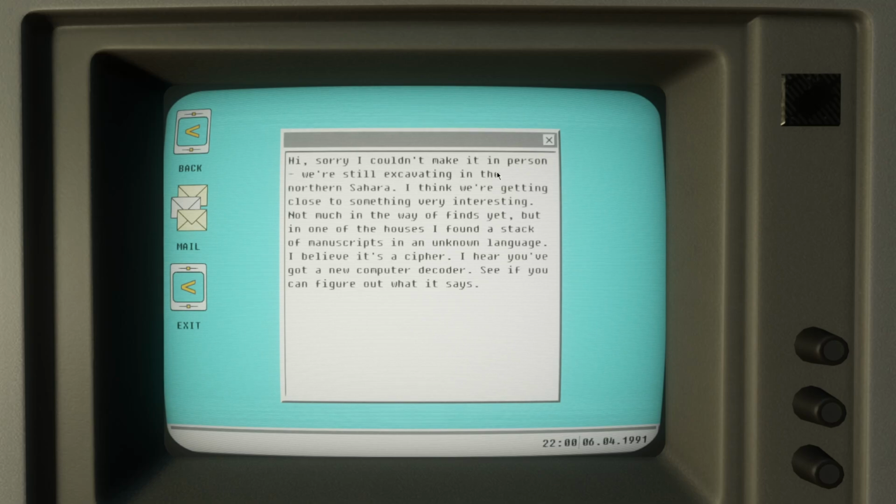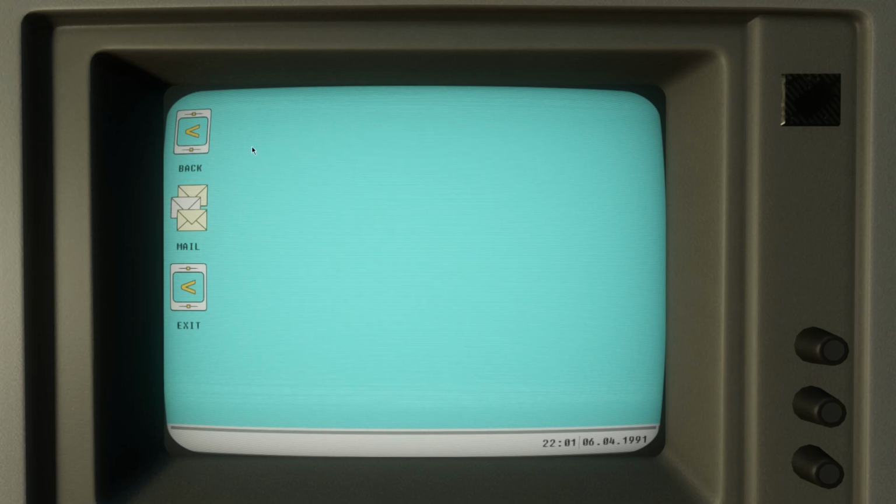Hi. Sorry I couldn't make it in person. We're still excavating in the northern Sahara. I think we're getting close to something very interesting. Not much in the way of finds yet, but in one of the houses I found a stack of manuscripts in an unknown language. I believe it's a cipher. I hear you've got a new computer decoder. See if you can figure out what it says.